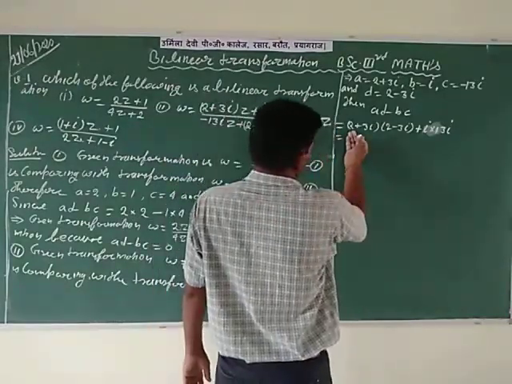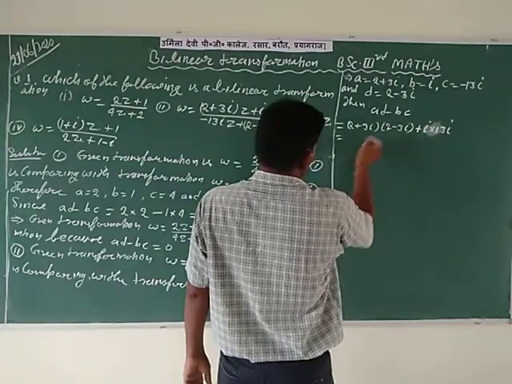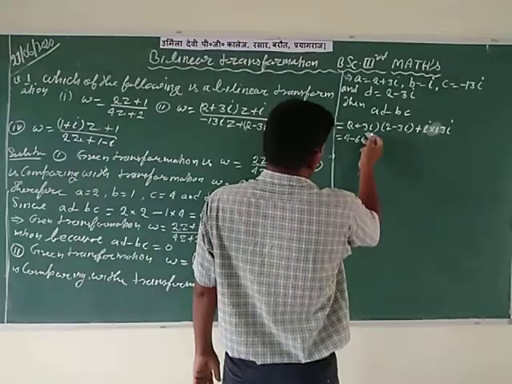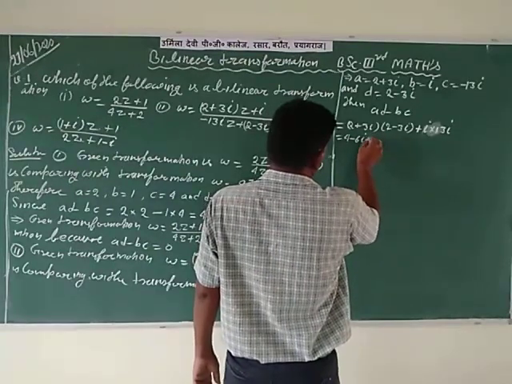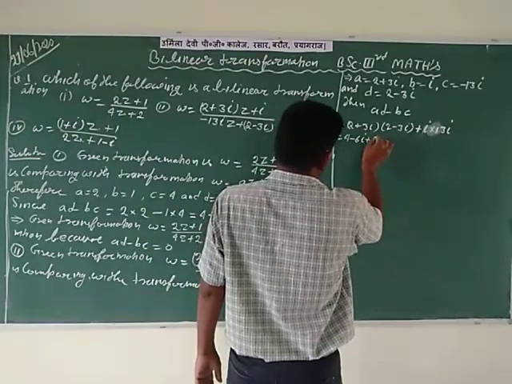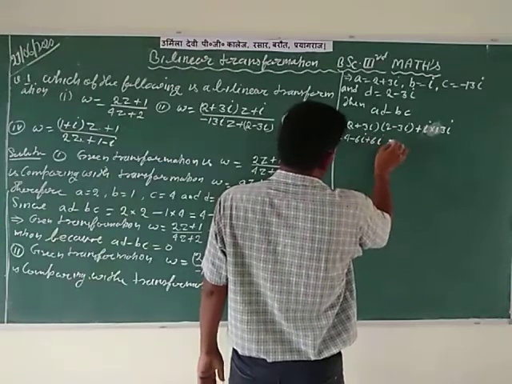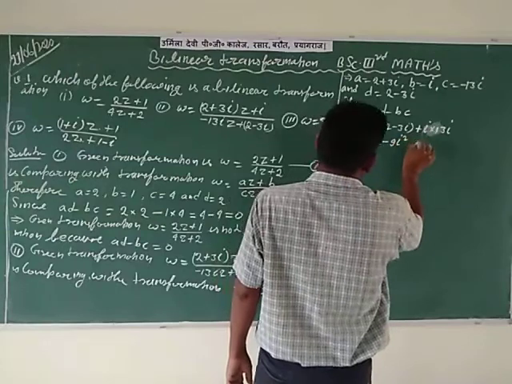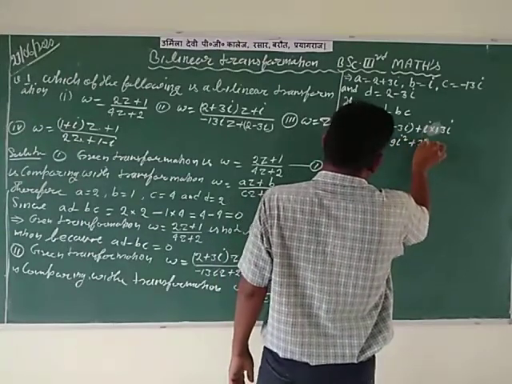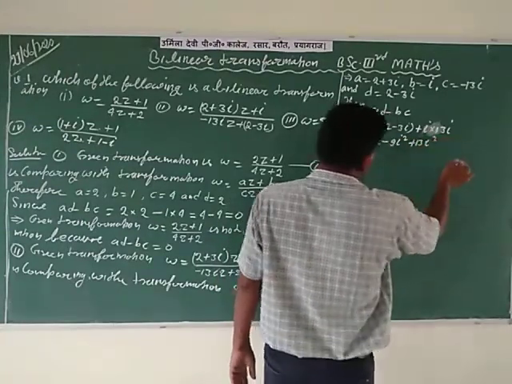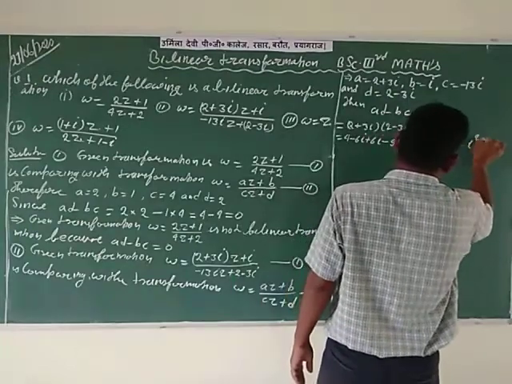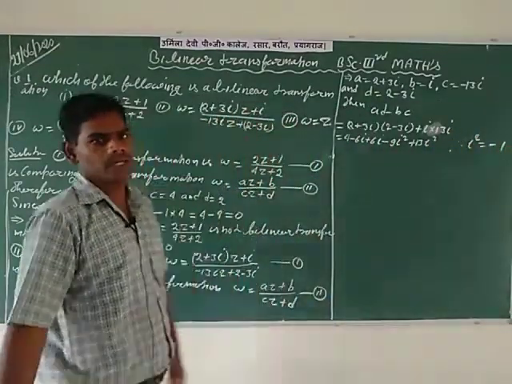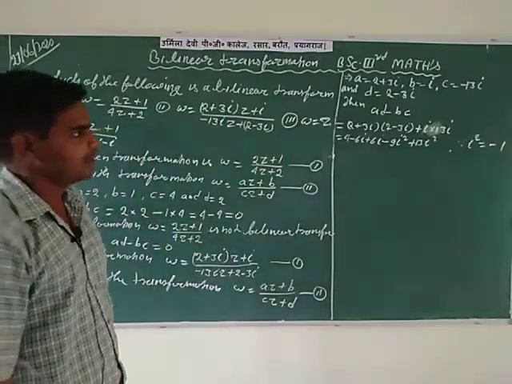So multiply this with this, which is equal to 4 minus 6i plus 6i minus 9i square plus 13i square. Here write the value of small i square is equal to minus 1. Please take care that i square is equal to minus 1.